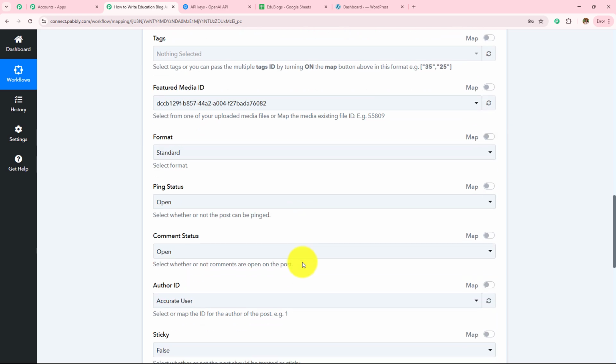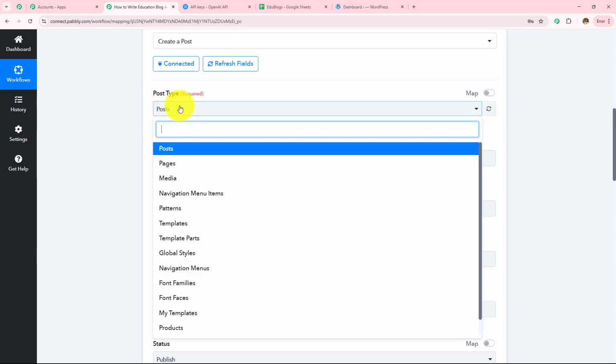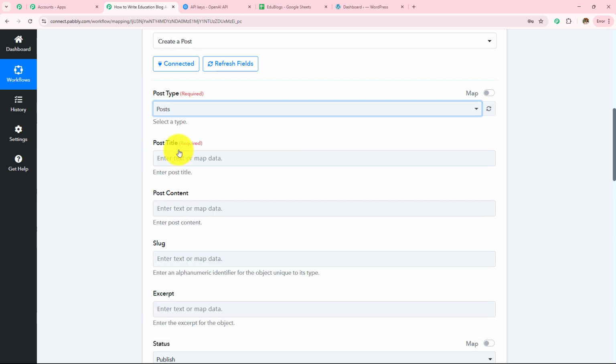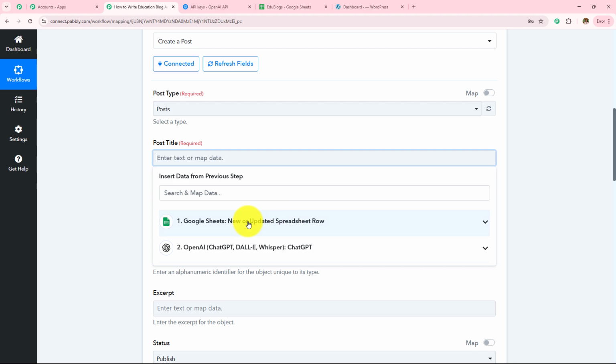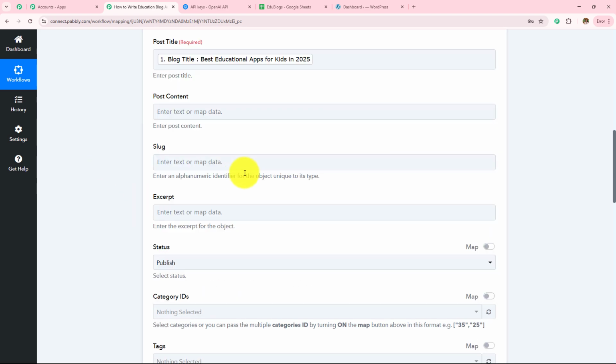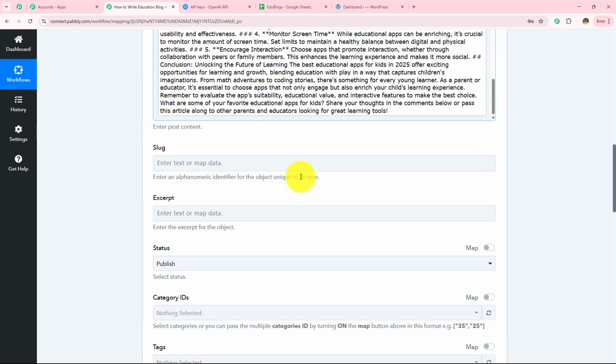Now I have to enter all these details. The first one is that I have to select my post type. Here my post is, I'm going to select this as post. As I'm going to normally post this, I have selected my post type as posts. Then I'm going to enter my post title. So here I'm going to map the title, which is this one, Best Educational Apps for Kids in 2025. And then I'm going to map the content which I have received in my OpenAI response. This is the post content.